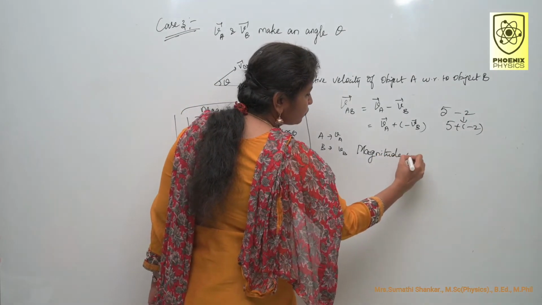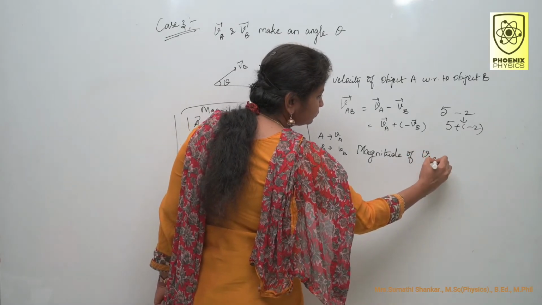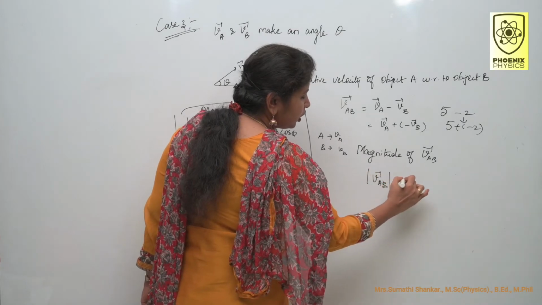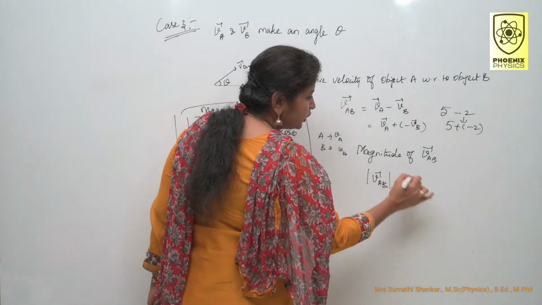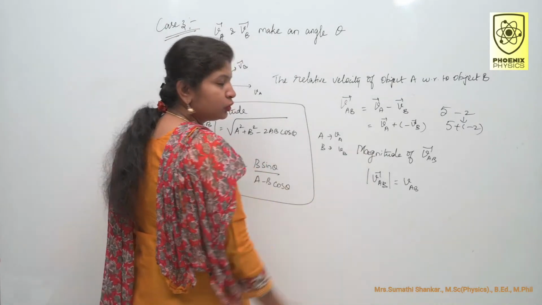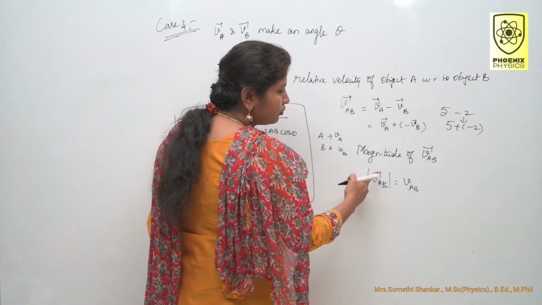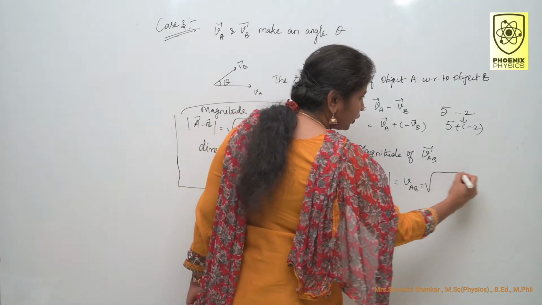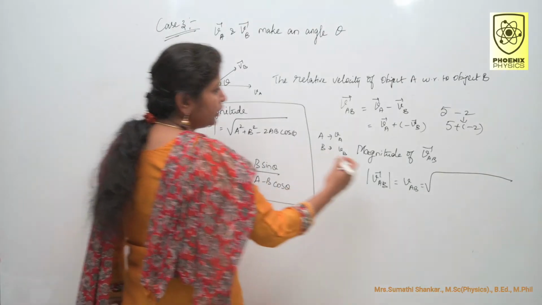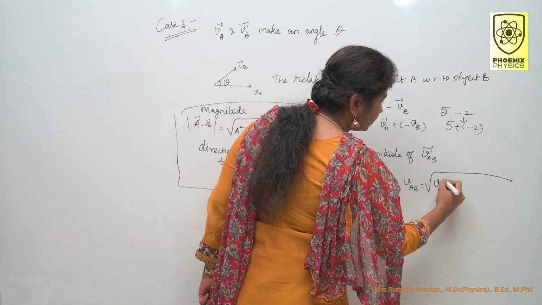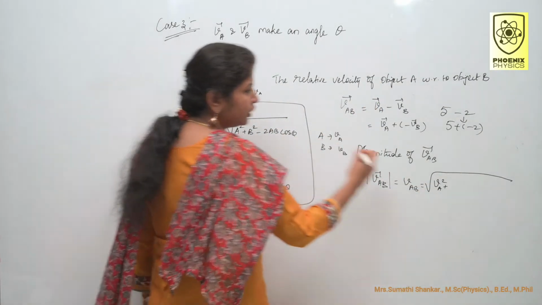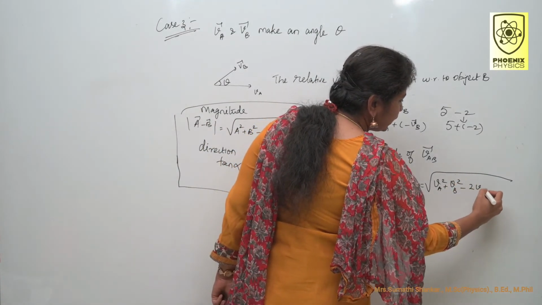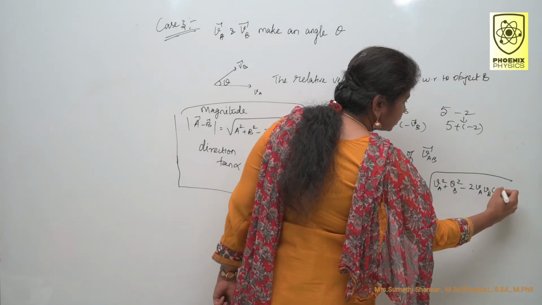Magnitude of VAB, either you write with vector notation or simply VAB, is equal to square root of VA square plus VB square minus 2 VA VB cos theta.